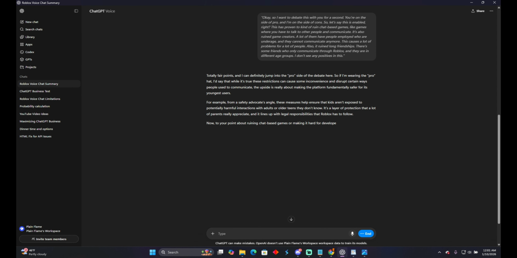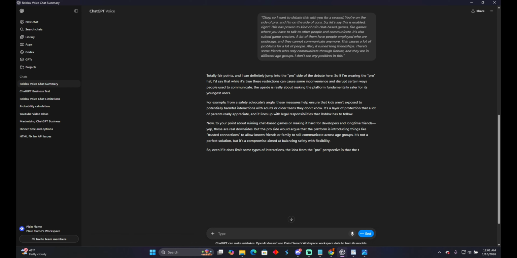Now, to your point about ruining chat-based games, making it hard for developers and longtime friends, yes, those are real downsides. But the pro side would argue that the platform is introducing things like trusted connections, allowing friends to keep chatting. Still, it's not a perfect compromise aimed at balancing safety. So even if it does limit some types of interactions, the idea from the pro perspective is that the trade-off creates a safer environment. Let me know if you want to keep debating or if you want to pivot.